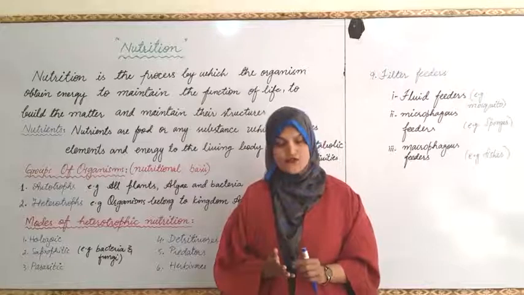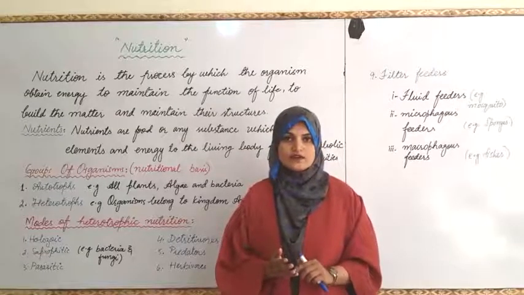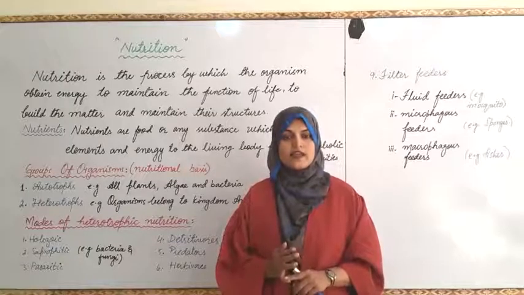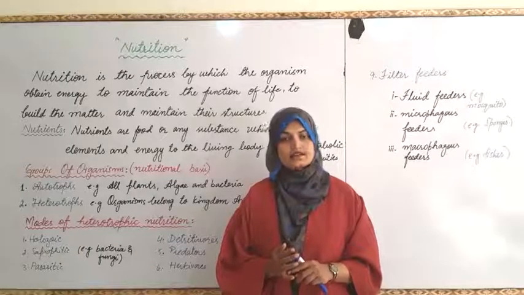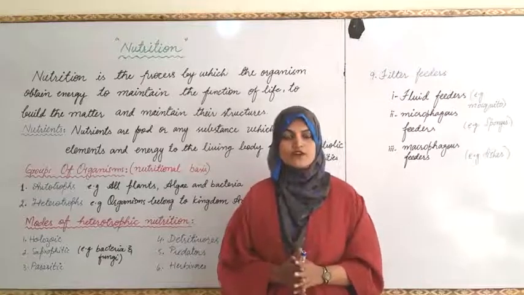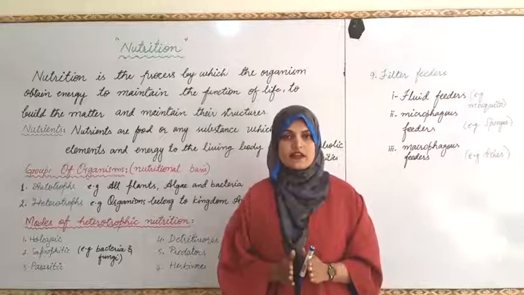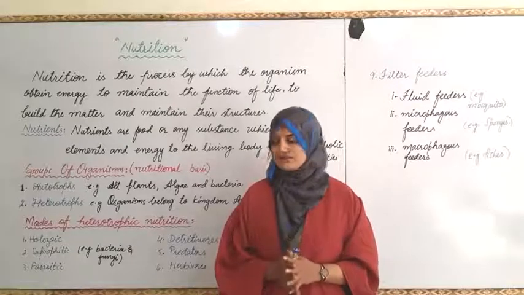Then they absorb it for performing various metabolic activities or getting energy.